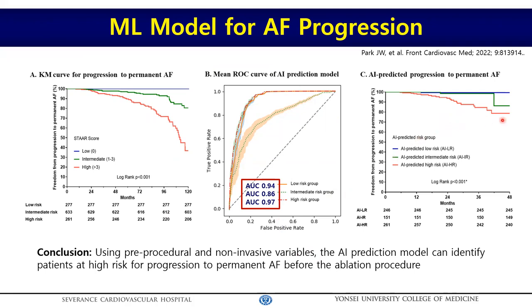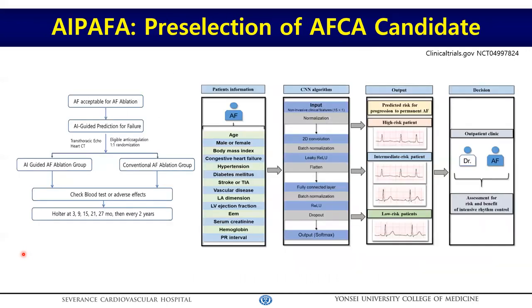Finally, the machine learning model successfully predicted the high-risk group for AF progression in the independent cohort 2. Therefore, using the pre-procedural and non-invasive variables, the AI prediction model can identify patients at high risk for progression to permanent AFib before the ablation procedure. So based on this study, we are conducting a randomized clinical trial to test whether AI-guided patient selection for AF catheter ablation improves the rhythm outcome.